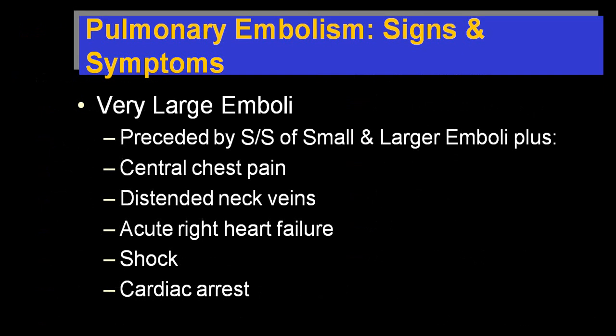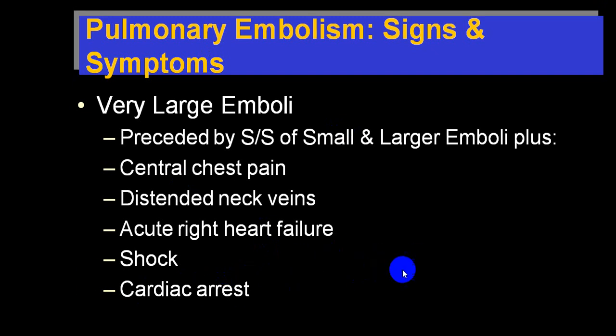And usually in a very large emboli, there is a massive infarct, and massive infarct will be associated with an acute right-sided failure without decompensation. So the right ventricle doesn't get a chance to compensate. Before the right ventricle undergoes hypertrophy and dilatation, the person goes into failure, and you will have a cardiogenic shock, and even the person can go into cardiac arrest.